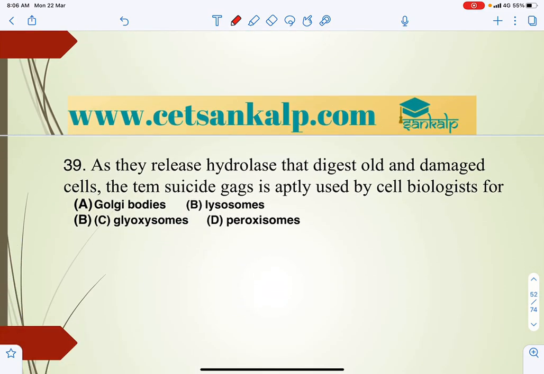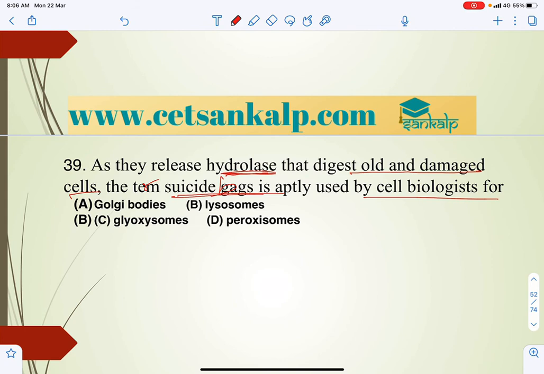Next, which releases hydrolase enzymes, that is, enzymes that digest old and damaged cells? The term suicide bags is aptly used for these, as we already discussed. They destroy old cells or debris.